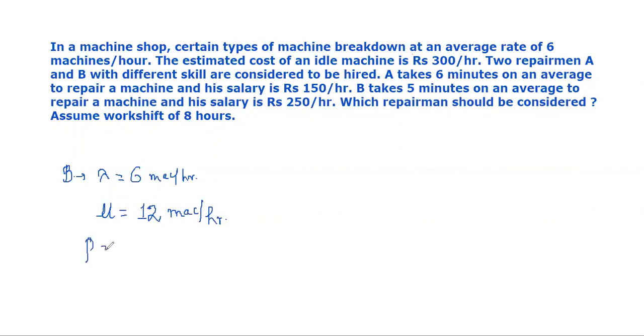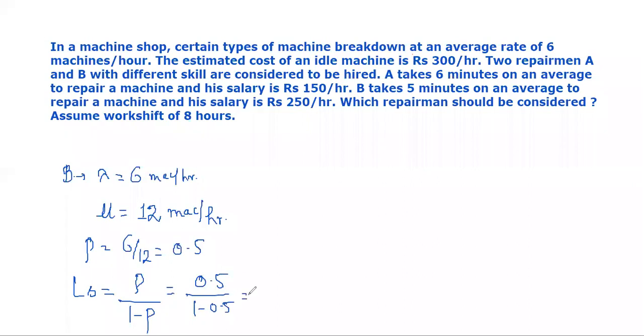So from here we will get the value of rho, that is 6 by 12, equal to 0.5. So you know that in this case we calculate the length of the system, that is equal to rho divided by 1 minus rho. Length of the queue was rho square divided by 1 minus rho, but here it is rho divided by 1 minus rho. Therefore the length of the system will be equal to 1.